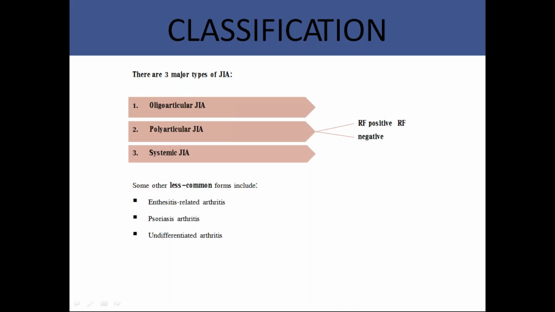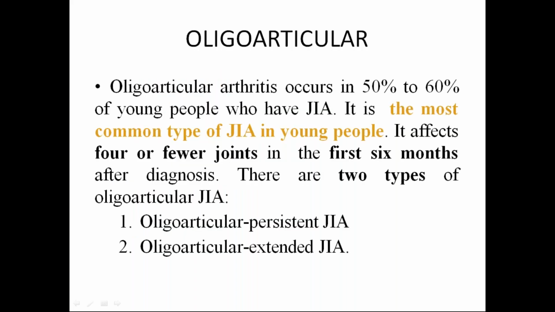Then systemic juvenile idiopathic arthritis. Other entities are enthesitis related arthritis, psoriatic arthritis, and undifferentiated arthritis. So this is the broad classification. You must remember it, there is no option in skipping it. So oligo, poly, systemic, and the less common are enthesitis, psoriatic, and undifferentiated.